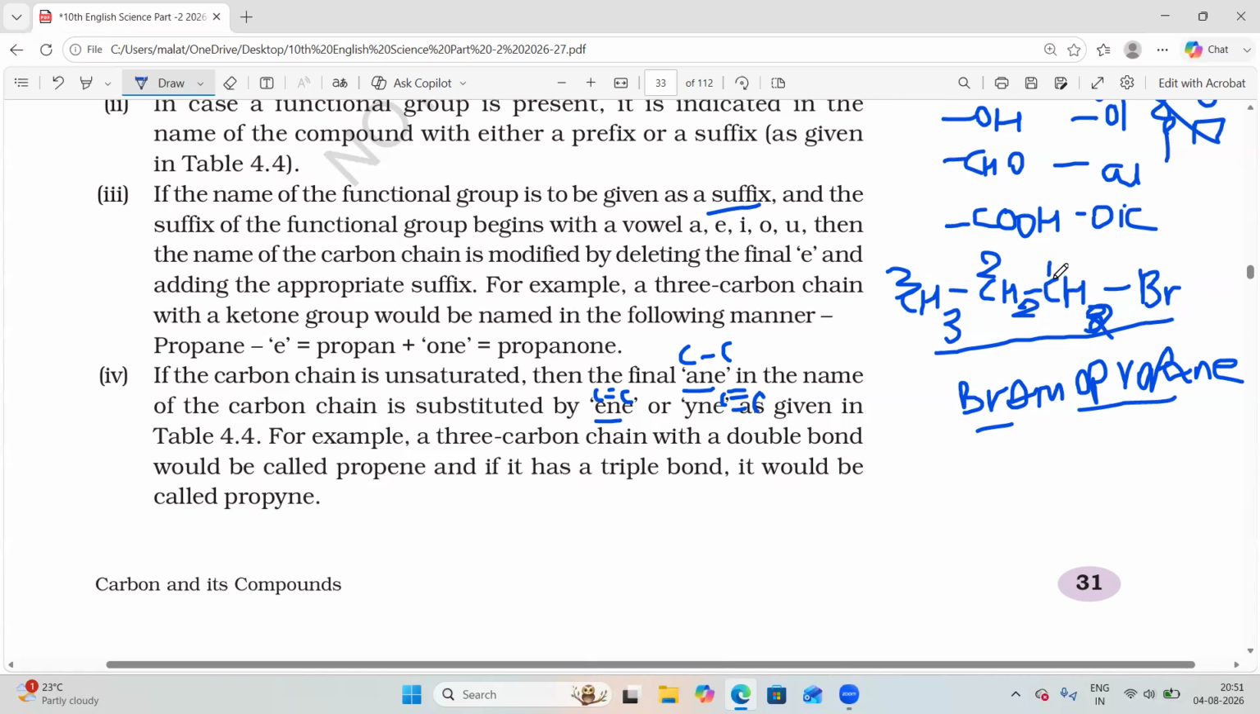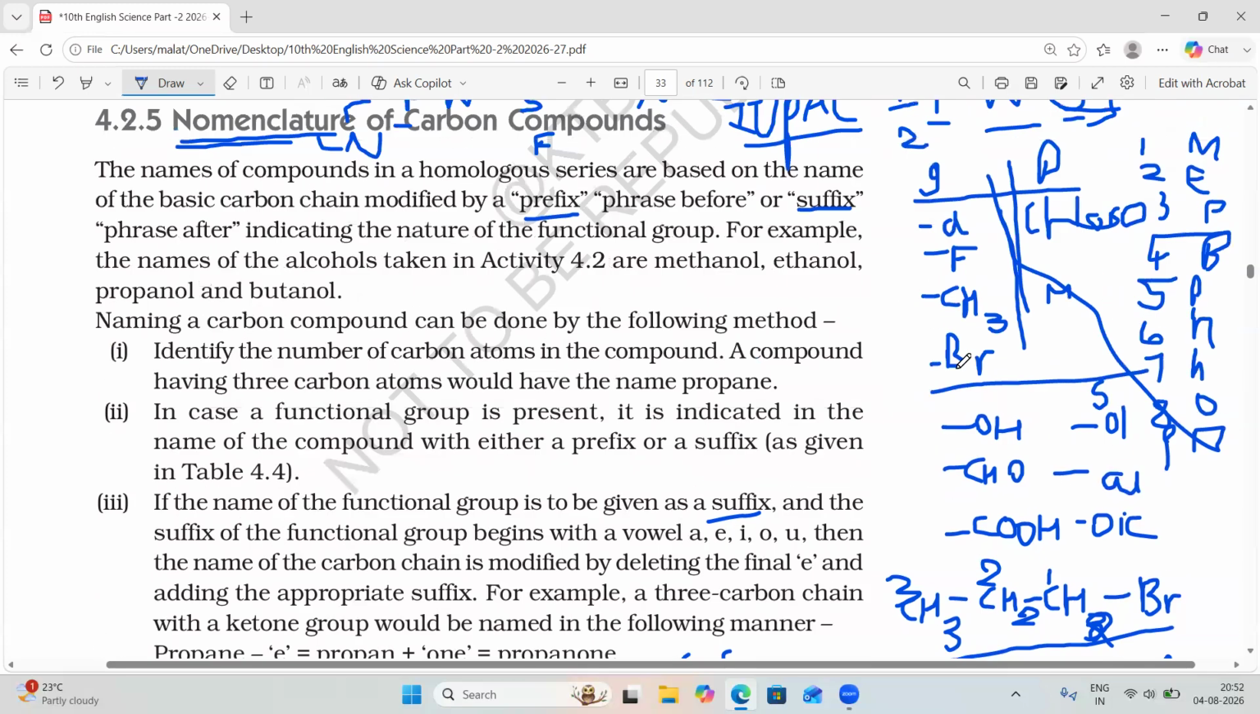Okay, now we should write where the bromine is attached. It is 1-bromo; prop, 3 carbon atoms, all having single bonds, that is propane. This is very important. Now you got the name for this organic compound. It is 1-bromopropane. This is very important to know.